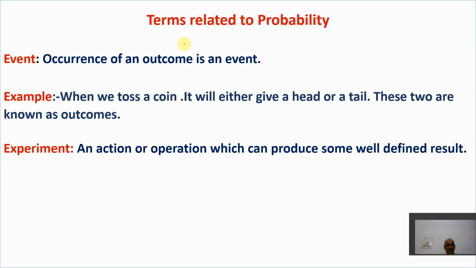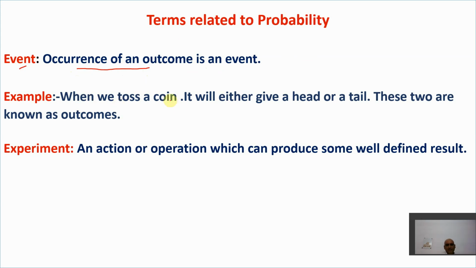Let's understand all the terms, because these terms are going to be used in your questions when you're solving the questions of probability. So these are the basic terms you must understand very well. First of all, understand what you mean by an event. Event means occurrence of an outcome. Now what do you mean by occurrence of an outcome here?